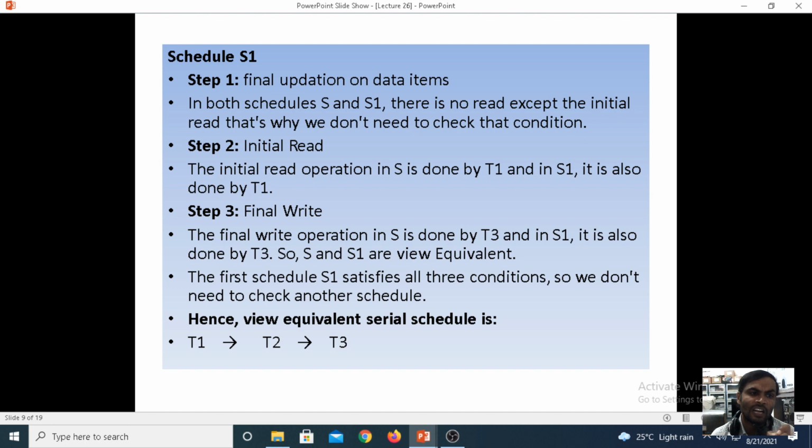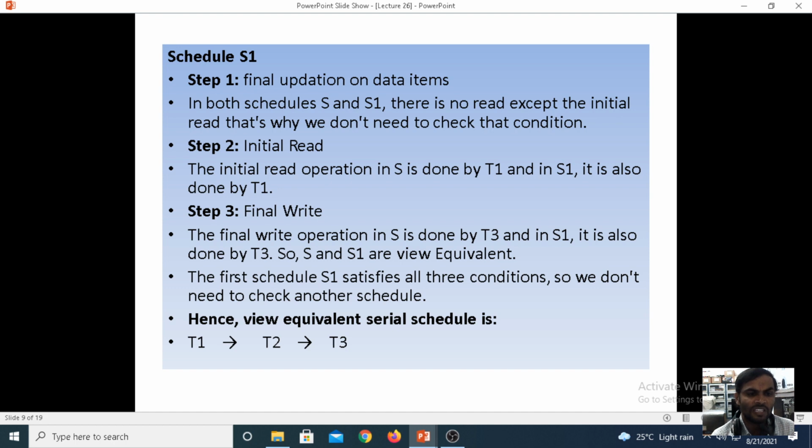Coming to the final write, under the final write operation the schedule S is done by the T3 transaction, and in S1 it is also done by the T3 transaction. When it is performing the third operation under transaction 3, it should be executed both under the schedule S and the schedule S1 also. It is done by the transaction T3. So S and S1 are view equivalent.